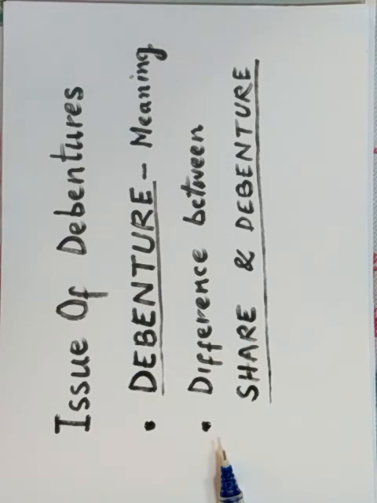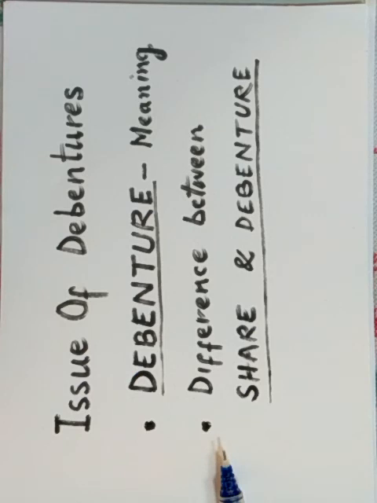One more difference between the share and debenture is that certain legal restrictions are imposed on issue of shares at discount as per section 53, whereas no legal restrictions are imposed on issue of debentures at discount.